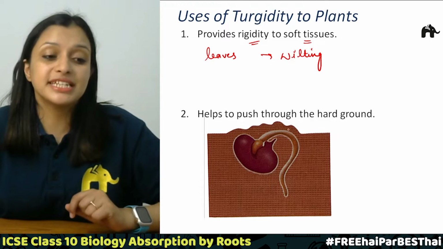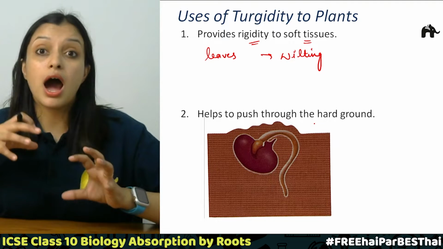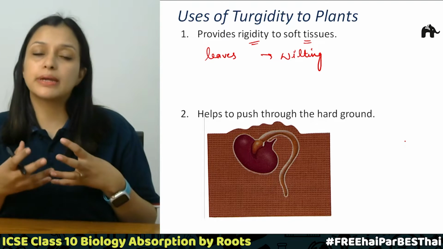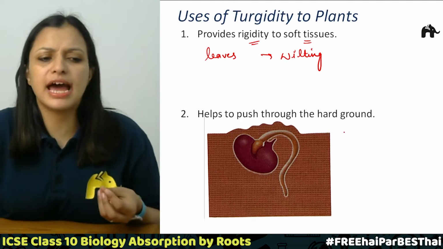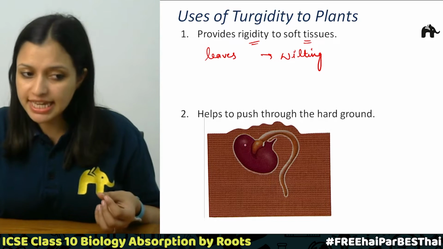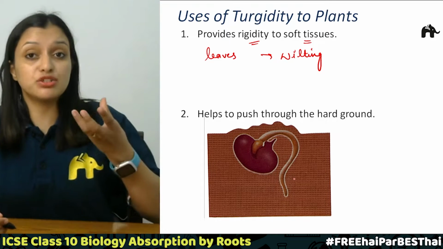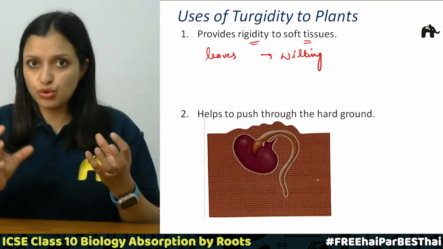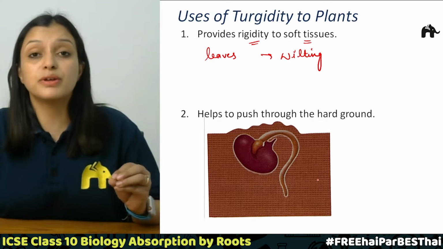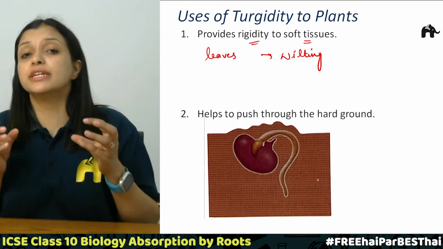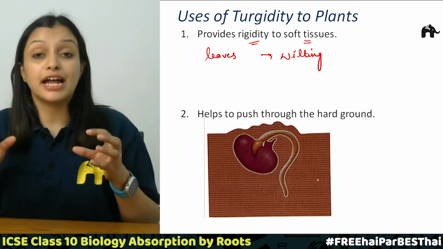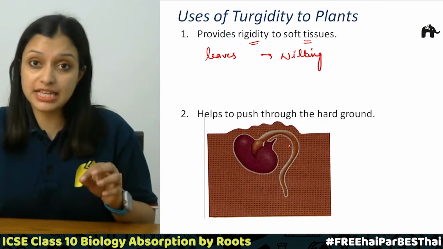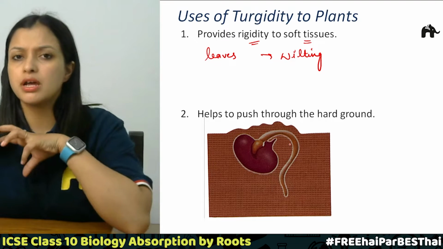Now the second point: it helps to push through hard ground. So what happens in the case of a mushroom, or in the case of a seedling? As the picture shows, in the case of the seedling, the seed will try to grow. There will be some growth from the seed, and this will be fully turgid, right? So it will have a lot of water inside it, because of which it is going to be very rigid.